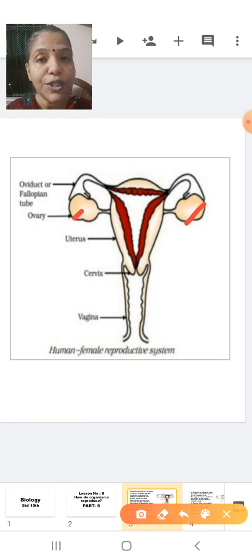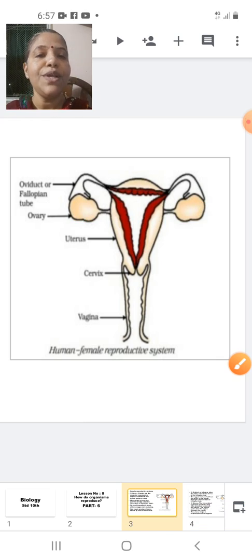Now, what is puberty? Puberty is the sexual maturity in human beings. Puberty occurs in males as well as females. When puberty occurs in females, every 28 days one egg will start maturing from the ovary. But the egg has been present in the ovary since the time of the birth of the female child. Once again, these are the ovaries.